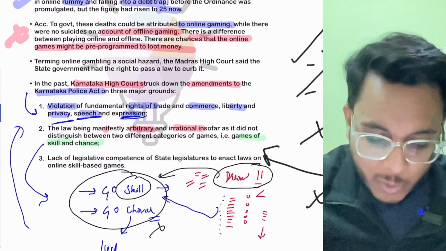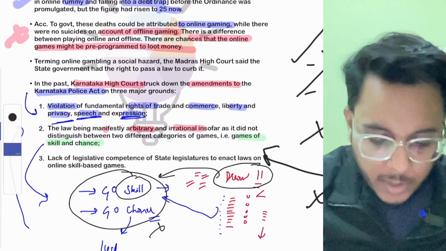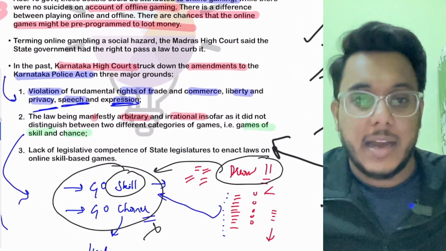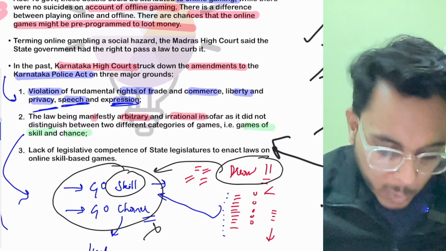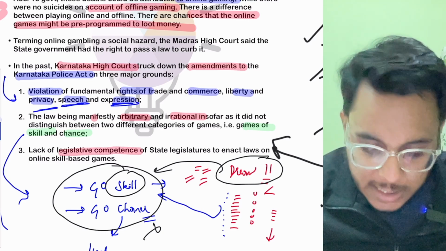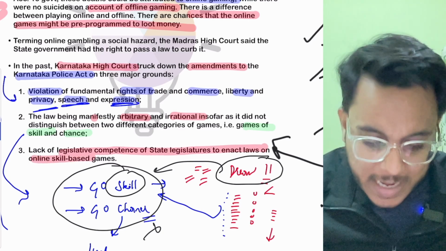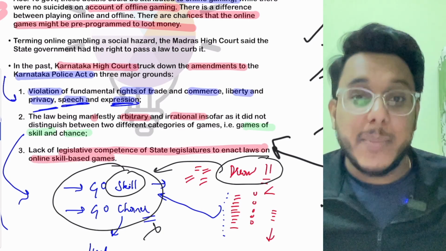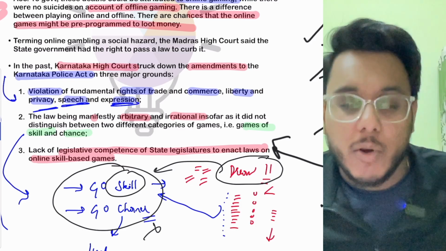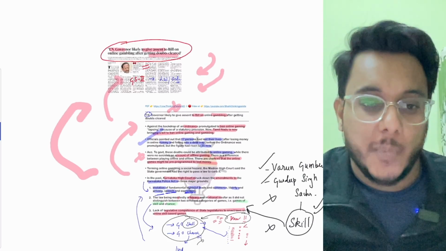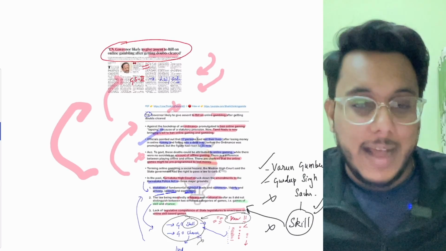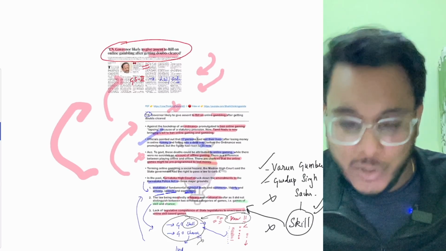Now the third ground on which earlier the Karnataka High Court struck down the Karnataka Government's Act. They are providing that there is the lack of legislative competence of the state legislature to enact laws on skill based games. So they don't have competence to outrightly ban that. So this is the issue that might come here also. So this is all, guys, about this particular article. I hope that you have understood it, and now we'll move to the next article.